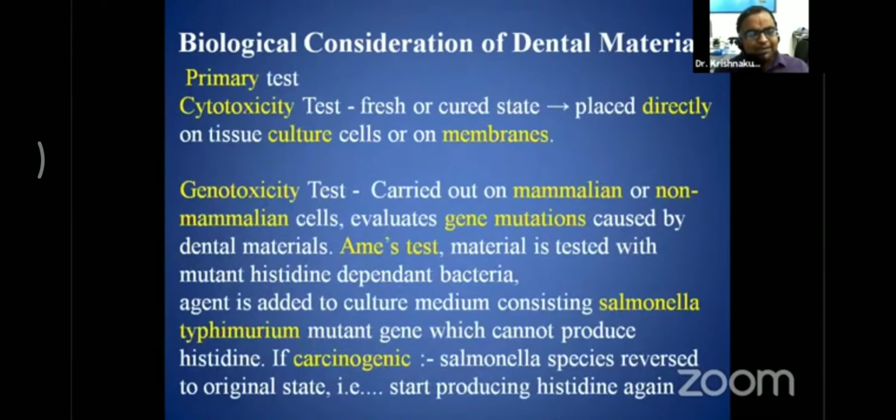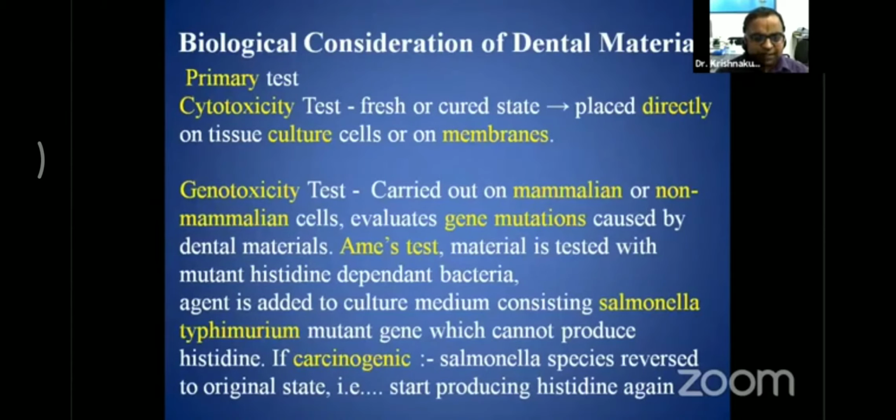The primary test can be a cytotoxicity test, where the fresh or cured material is placed directly on tissue culture cells or on a membrane, and that membrane or tissue culture cell is observed for any incompatibility with the tissues or cells. Or it can be a genotoxicity test carried out on mammalian or non-mammalian cells, which evaluates gene mutation caused by the dental material.